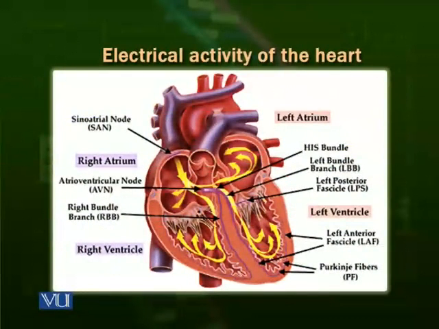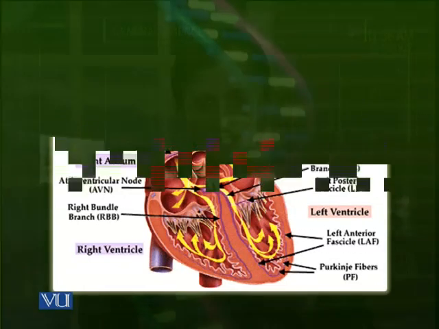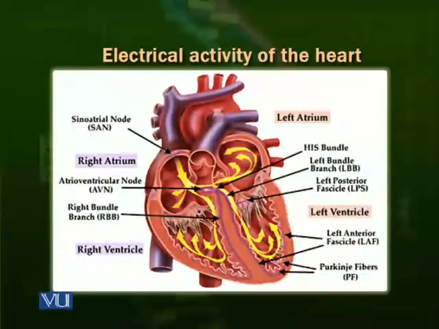Now we come back to the right atrium. As you can see in the right ventricle, when the ventricle is filled, just like the left ventricle, the ventricles contract at the same time. Through the right ventricle, blood goes towards the pulmonary artery. This is the artery which is taking deoxygenated blood from the right ventricle towards the lungs. And in the lungs, this blood is oxygenated, and then again it is returned back to the heart through the pulmonary vein.